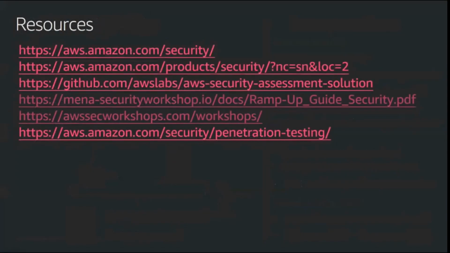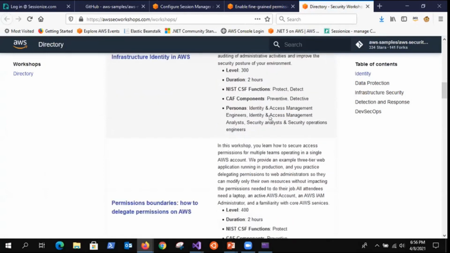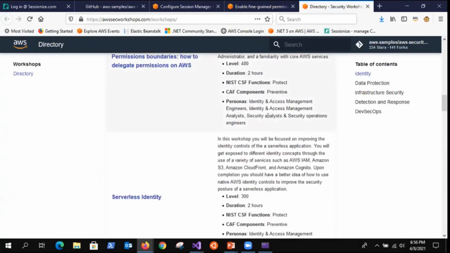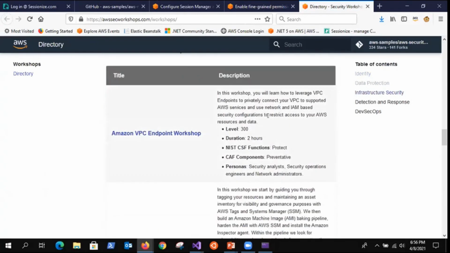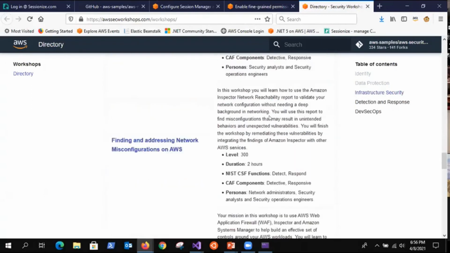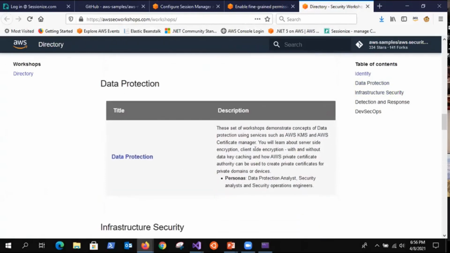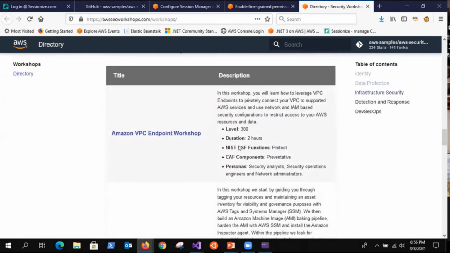Okay, so is that everything in 40 minutes? What's next? Here is something I'm going to share, which is basically all the practices I told you about. We have workshops for each area, right? That goes into the next level of implementation. Let's say data security, which we touched upon. This will show how you work with KMS, encryption, decryption, and VPC endpoints.